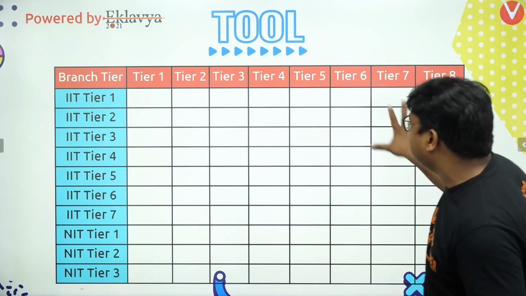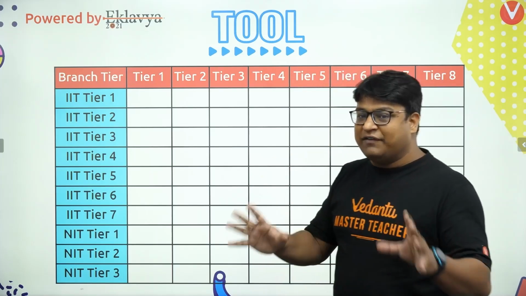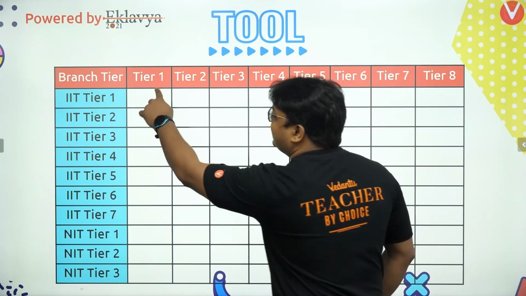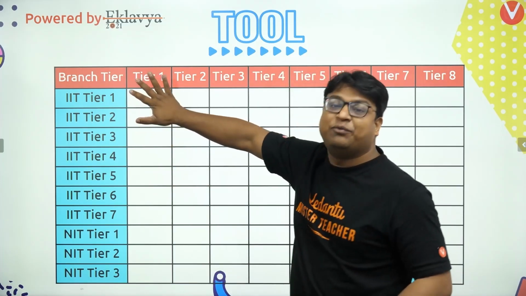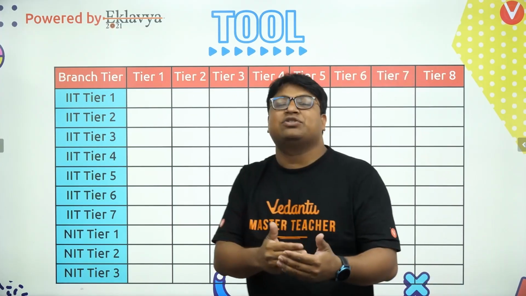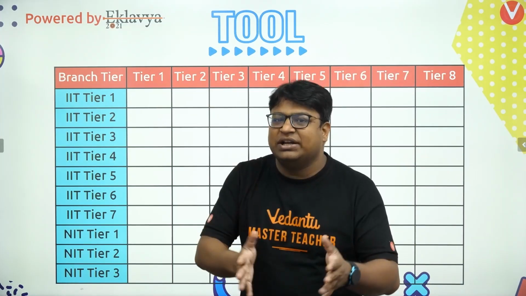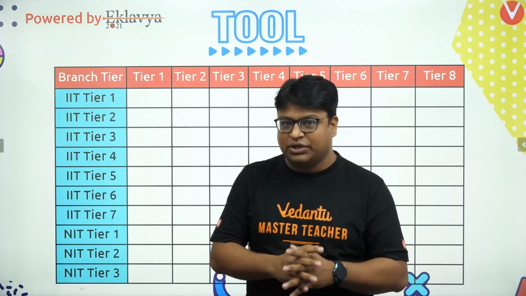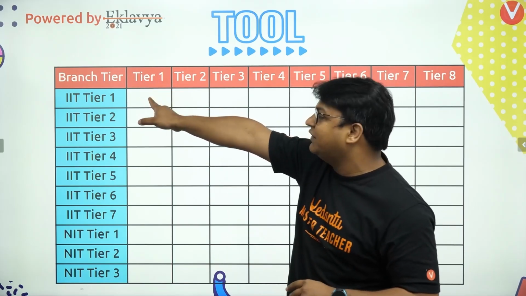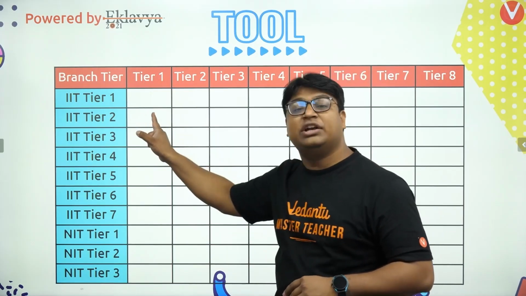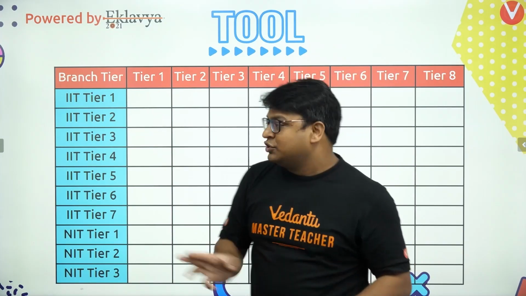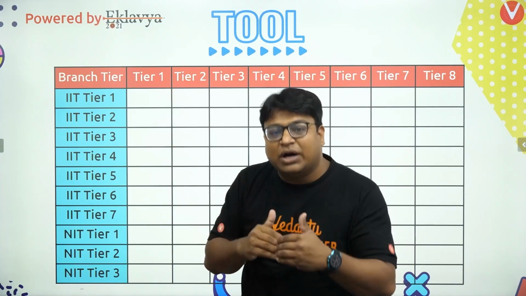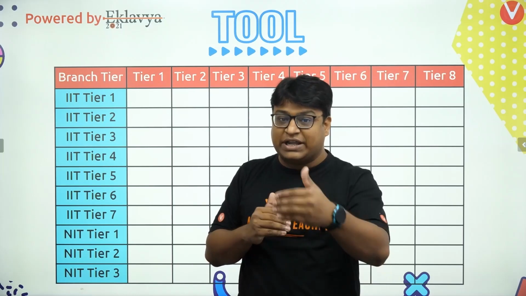And if you fill this matrix, for example, what would be the choice for every student? I want a tier 1 IIT and a tier 1 branch. That is my first choice, so I will write a 1 here in this matrix. Now my next choice could be based on 2 criteria. I may say that I want to study a tier 1 branch and I'm ready to compromise with the college. If I don't get a tier 1 branch in a tier 1 IIT, I would go for a tier 1 branch in a tier 2 IIT. That would be one way of thinking. So when you are moving vertically downwards, you are maintaining your branch, but you are moving down the ranking of the colleges.